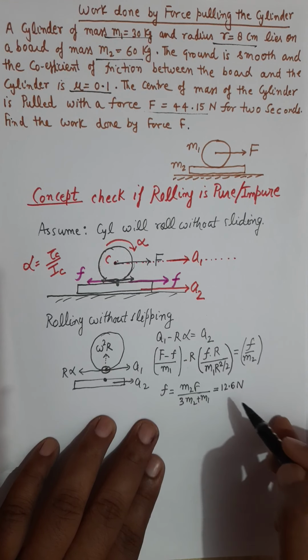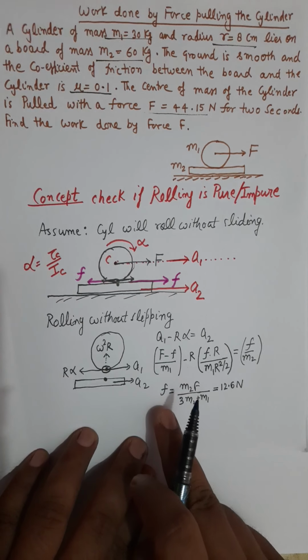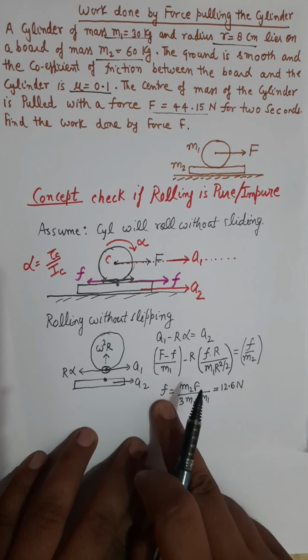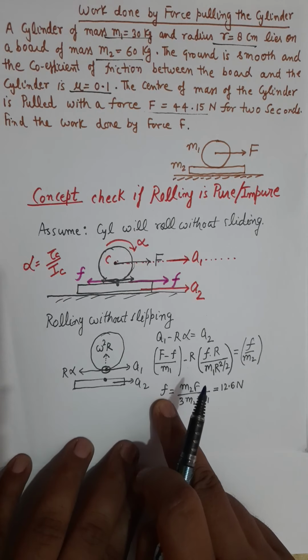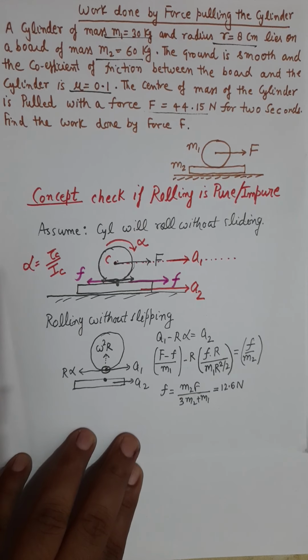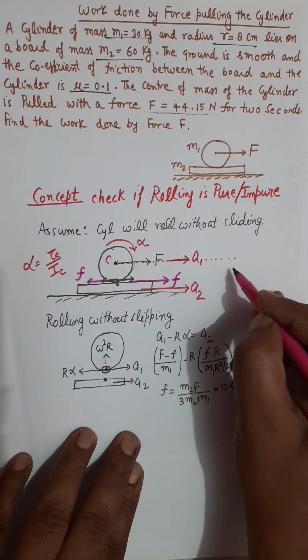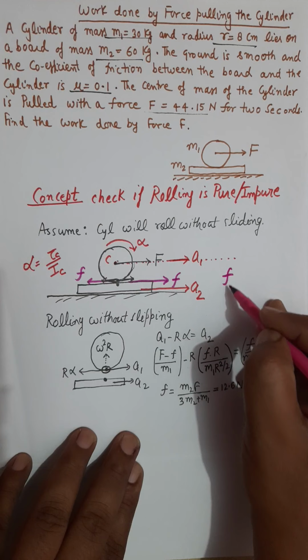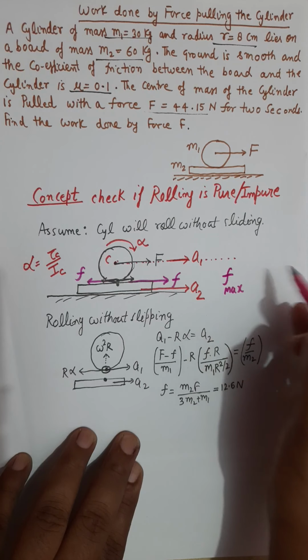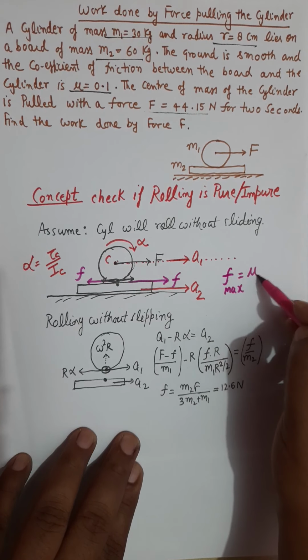which is, now we have to check whether this value of friction force is acceptable or not. And how to check that? According to the law of static friction, the limiting value of friction force, or you can say the maximum value of friction force, is mu times normal.